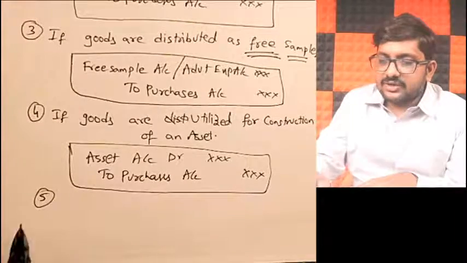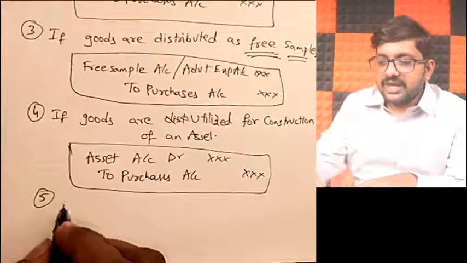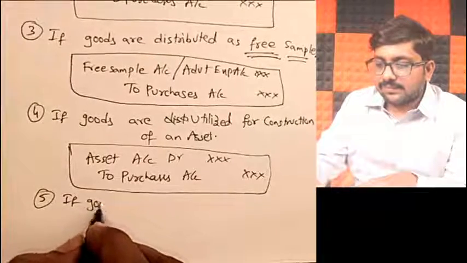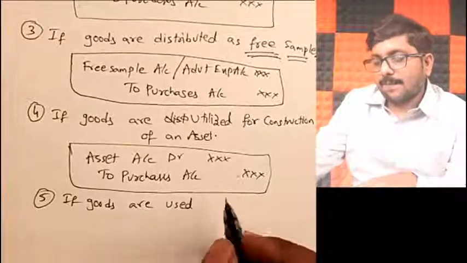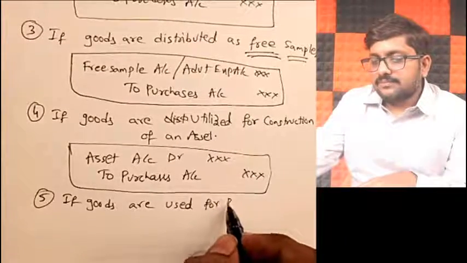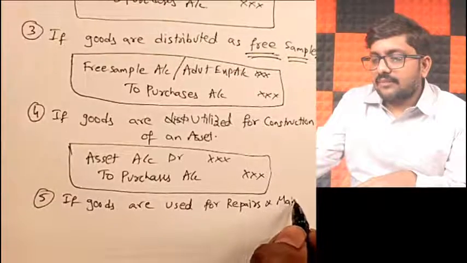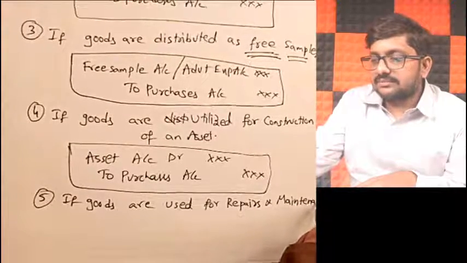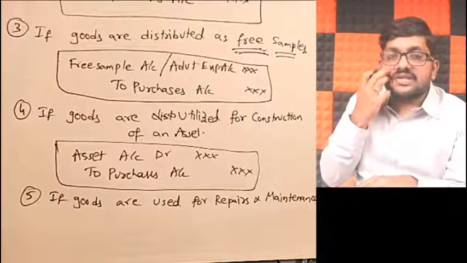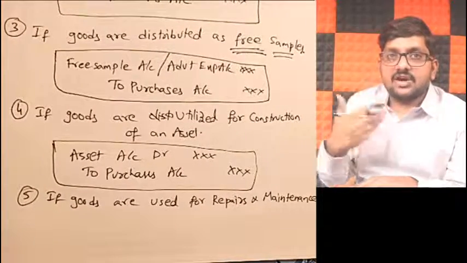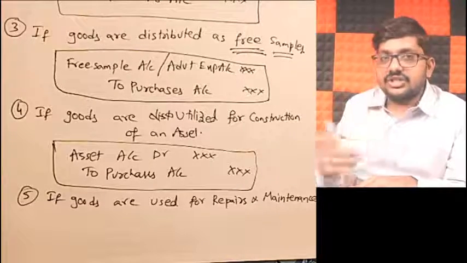Now, fifth case. I told I will discuss 5 different cases. Imagine if goods are used for repairs and maintenance. If goods are used for what purpose, my dear friends? Repairs and maintenance. For the sake of repairs and maintenance, I am using my goods. Got it? In this case, how will journal entries happen?